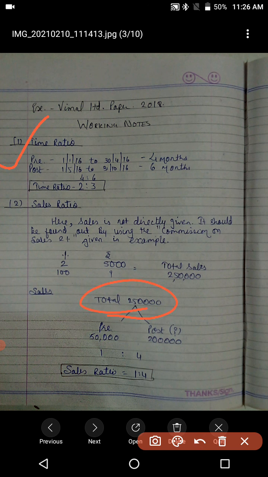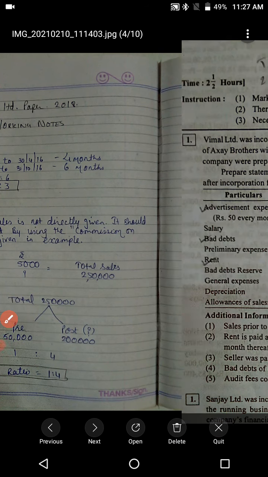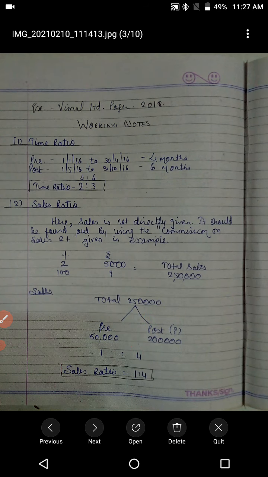So from this 2,50,000 sales, pre-sales is given in the example, that is 50,000. So the remaining amount will be for the post incorporation period. So 50,000 is to 2 lakhs. So the sales ratio will be 1:4. Right? So time ratio is 2:3 and sales ratio is 1:4. Moving further, this is the first and second working note.